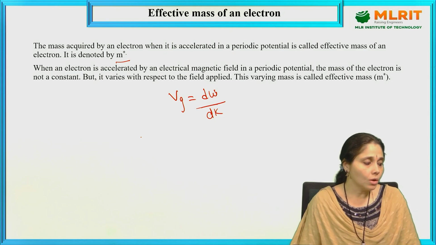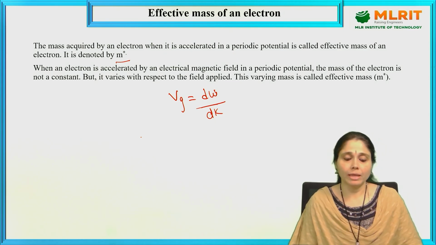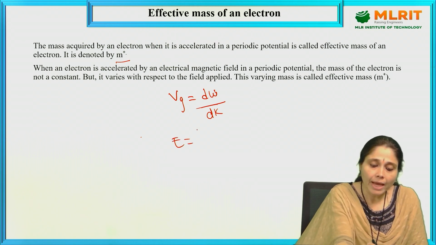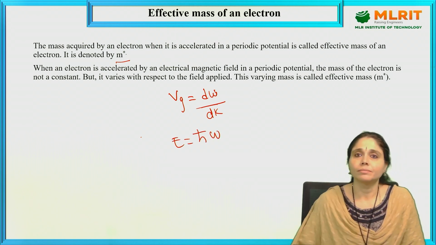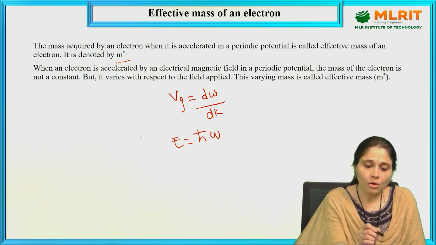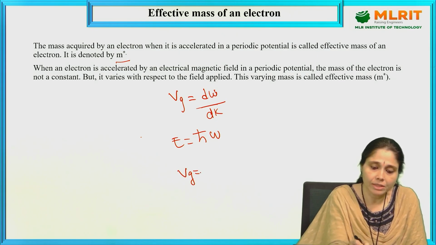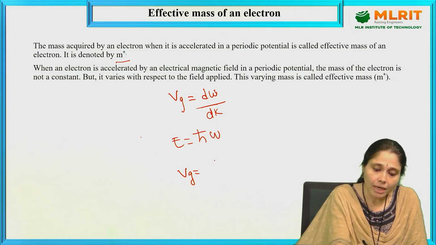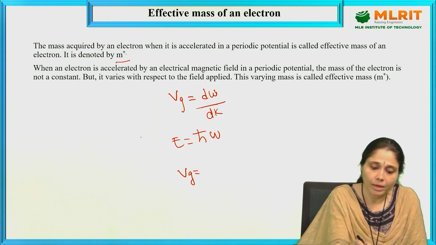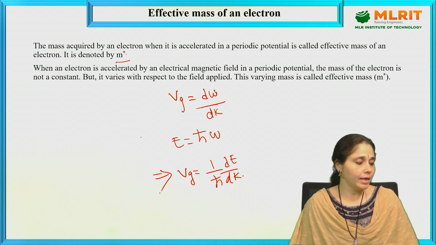Since the electron energy E and the angular frequency omega are related by the equation E is equals to h cross omega, we can write Vg in terms of E. Vg is equals to 1 by h cross dE by dk.